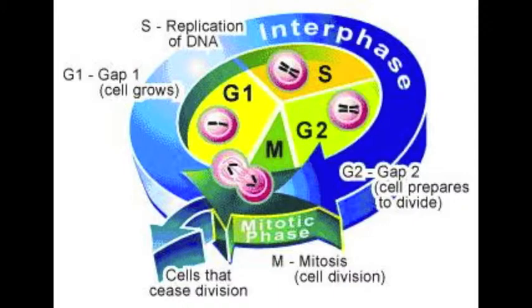Interphase is the phase of the cell cycle in which a cell spends the majority of its time in preparation for cell division. There are three stages of interphase that end with a cellular checkpoint. The stages of interphase are G1, in which the cell grows and functions normally; synthesis, where the cell duplicates its DNA; and finally G2, in which the cell resumes its growth in preparation for mitosis.